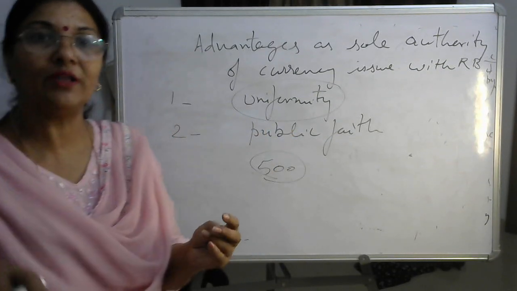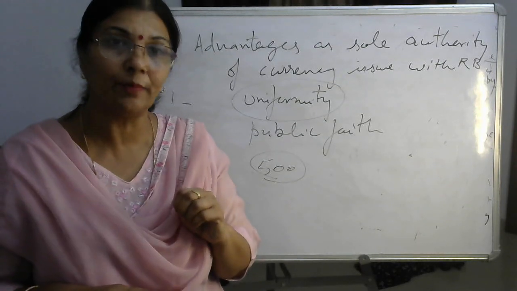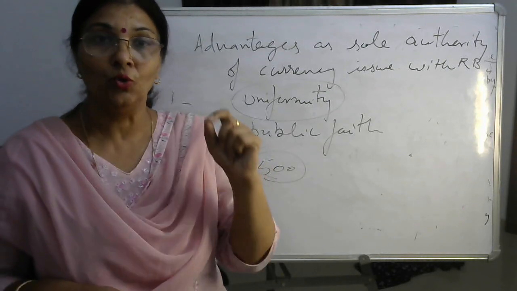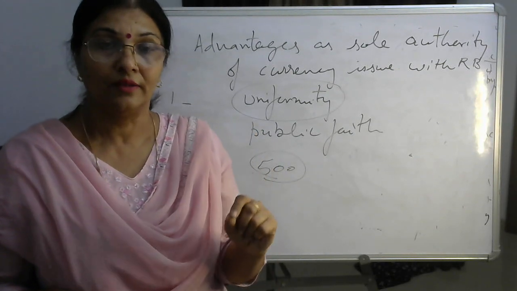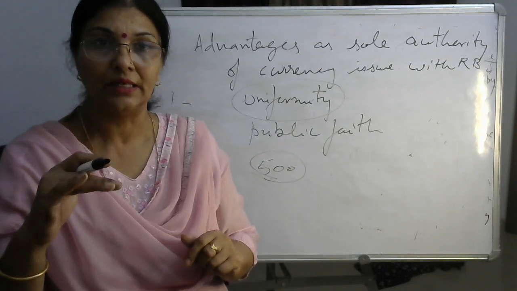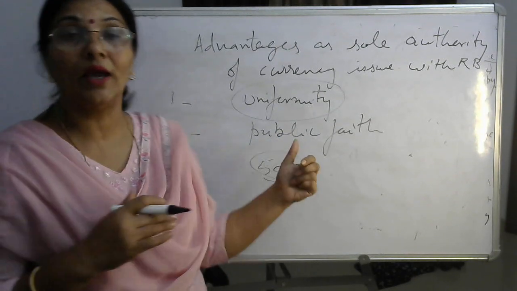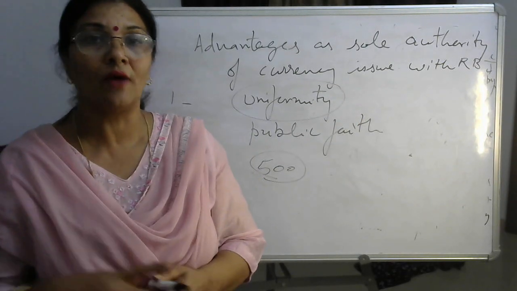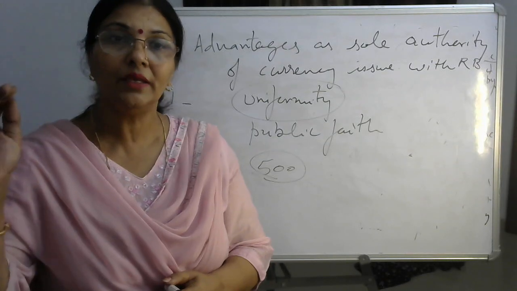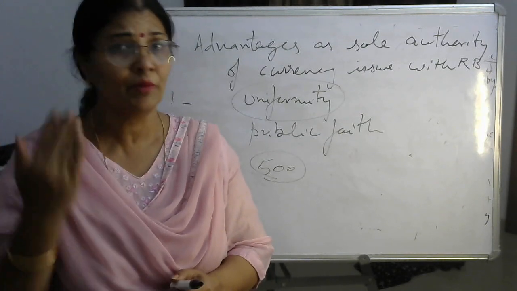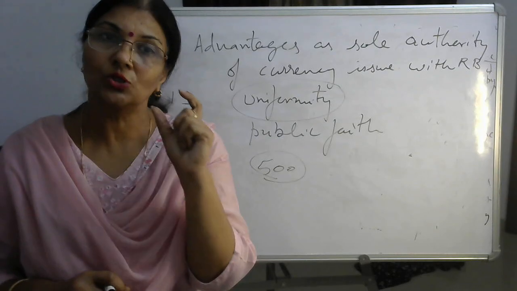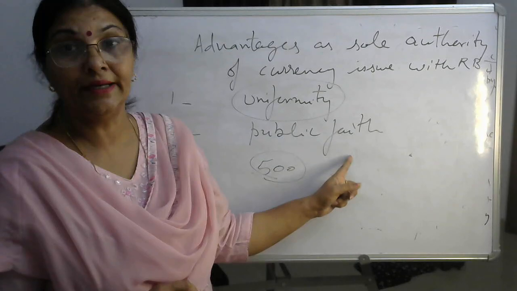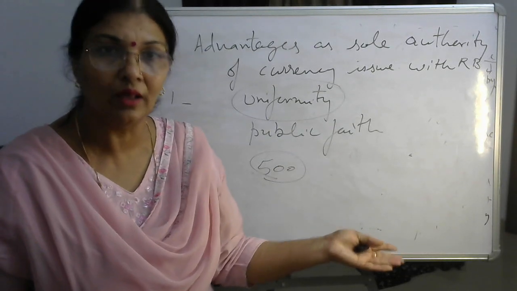Now, inflation and deflation are checked by whom? By RBI, by its fiscal policy and monetary policy, right? If RBI can check the value of money using monetary policy, then the public will have faith. Why do we store money? Why are we depositing our money with banks? Because we know that after 5 years, 10 years also, the value of money will not fall much, because it is maintained by RBI being the sole authority. So the second point of advantage is public faith. It develops public faith in the monetary system of the country, right?